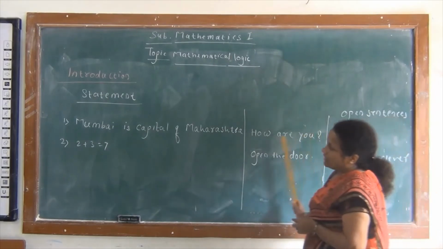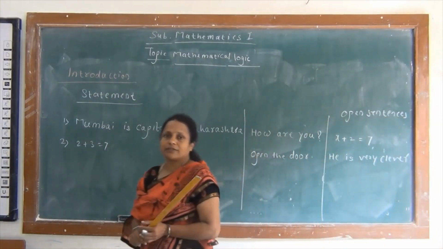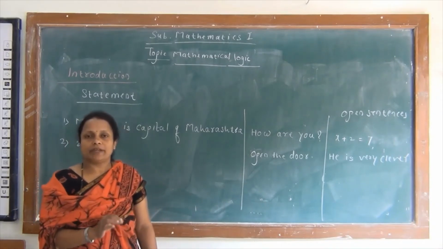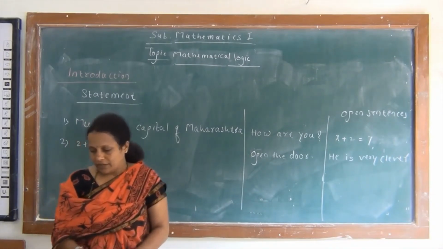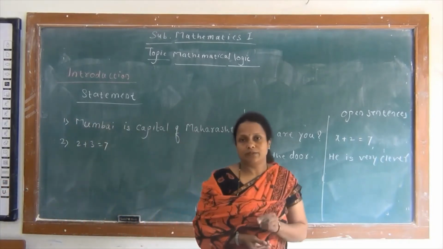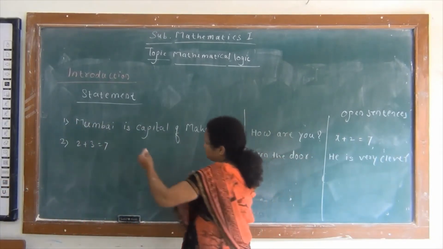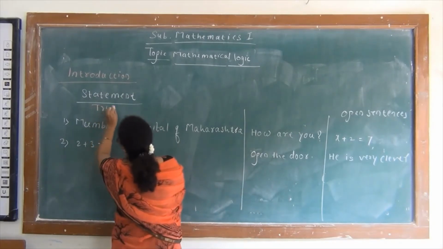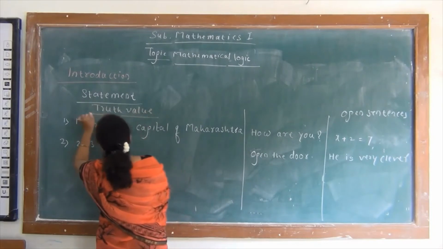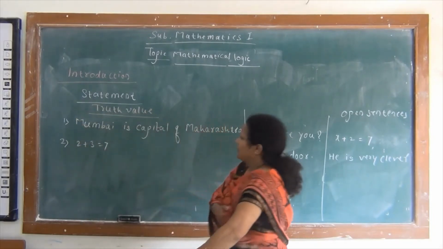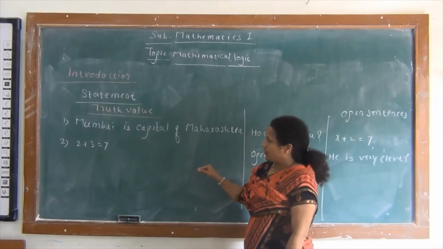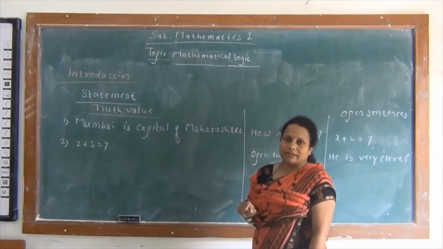So remember this type of question carries 2 marks in our question paper, to find whether the given sentence is a statement or not. Now, according to this statement, we have to find its truth value. So what is meant by truth value? By truth value we mean a statement is either true or false, but not both simultaneously.